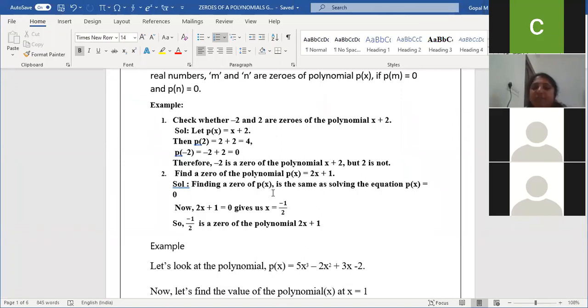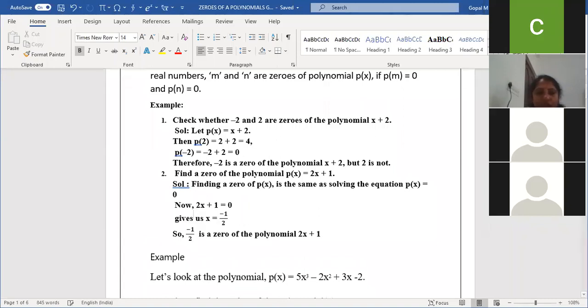If I give 2x plus 1 is equal to 0, what are you going to do here? 2x is equal to minus 1, right? Because plus 1 moves to the right side as minus 1. Then x is equal to minus 1 by 2. This is what you are getting now, children. Am I clear?